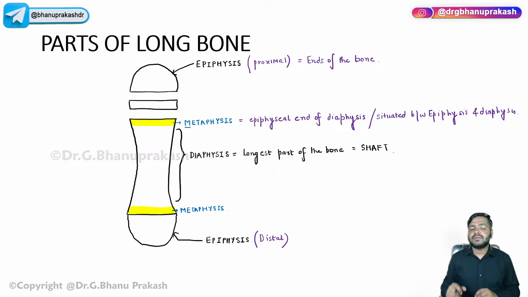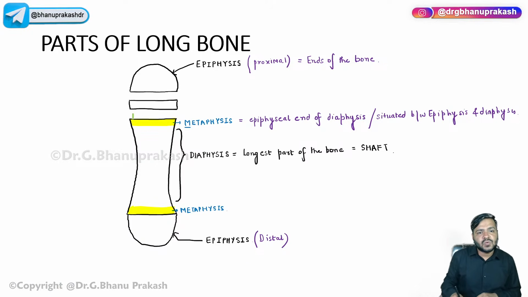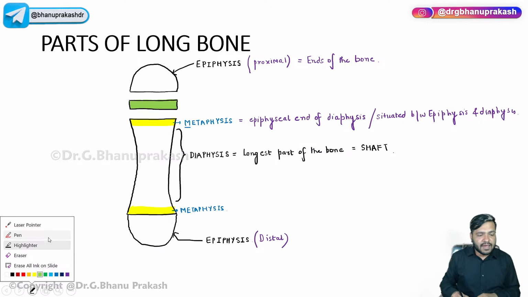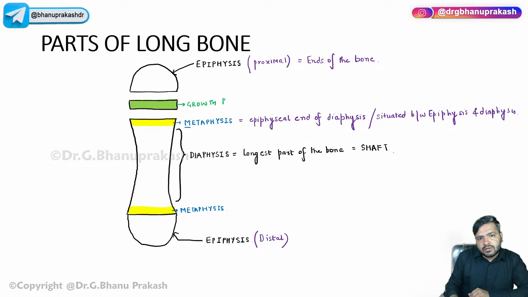Now, I'm coming to one of the structures that I have drawn extra over here, and you need to write it down. Parts of a growing long bone: this structure is called the growth plate. This structure is called the growth plate, or it is also called the epiphyseal plate.